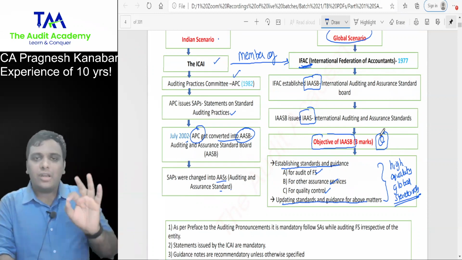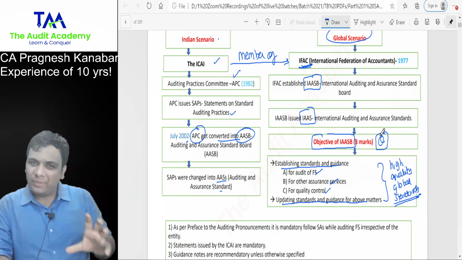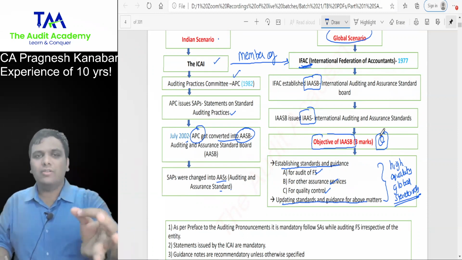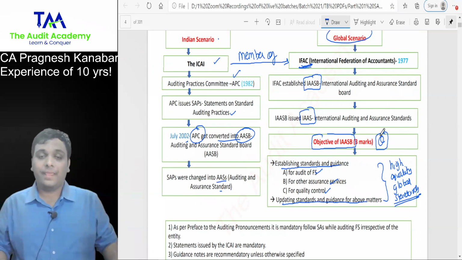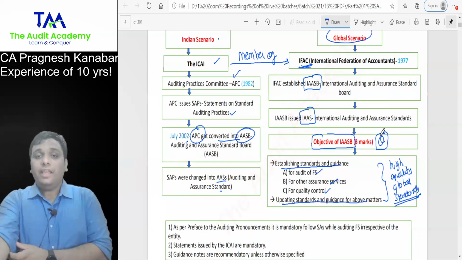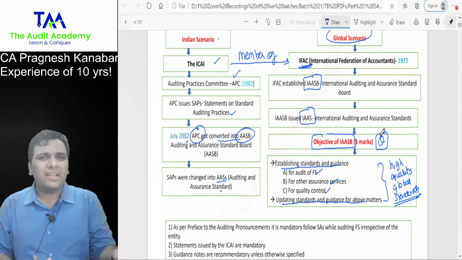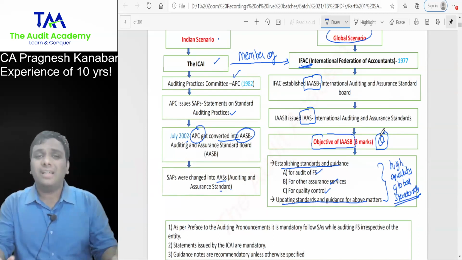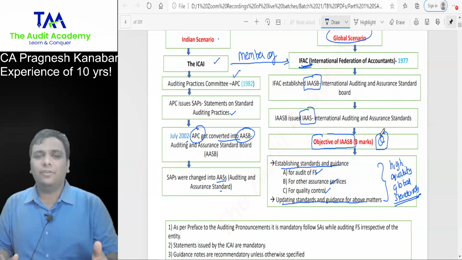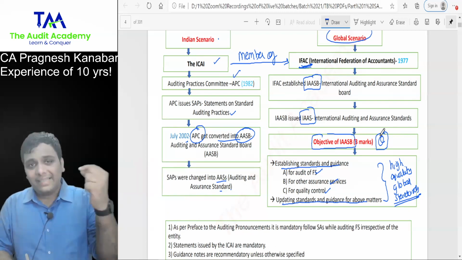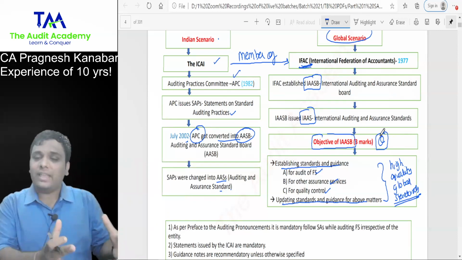If you are conducting statutory audit of companies, banks, insurance, obviously yes, you need to follow standards on auditing. My question to you is, if you are conducting audit of financial statements of a partnership firm voluntarily, because the partnership firm wants to voluntarily appoint you as an auditor, will SAs still be applicable in this audit?